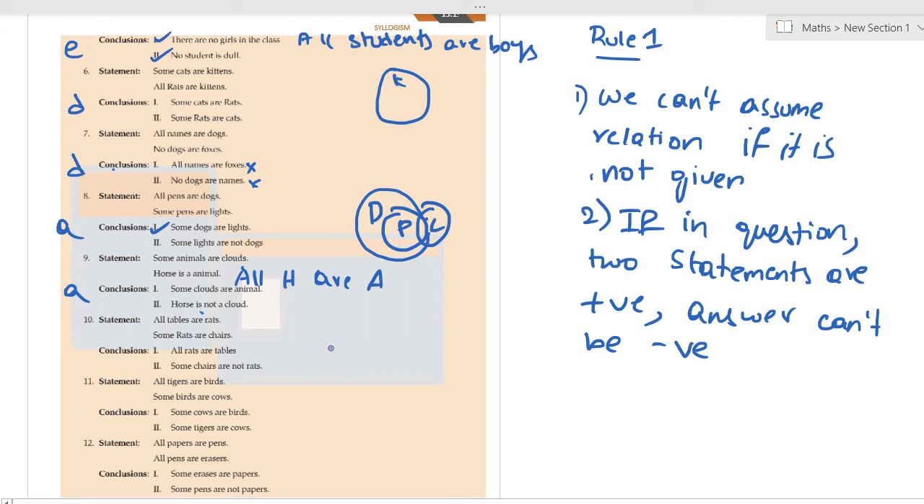All tables are rats. Some rats are chairs. Conclusions: all rats are tables? No, this is false. Some chairs are not rats? If both are positive, the answer can't be negative. So the answer will be D, neither 1 nor 2.